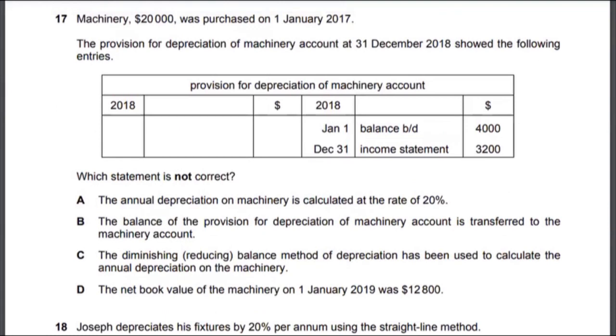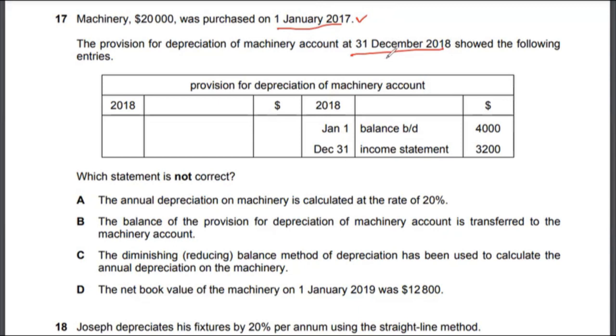So multiple choice 17, let's look at multiple choice 17. Machinery of 20,000 was purchased on 1st January 2017. The provision for depreciation of machinery account at 31st December 2018 showed the following entries, right? So this is the account for provision for depreciation, and it's basically showing depreciation expense that has been accumulated since the date of purchase. The date of purchase was 2017, and the balance is being shown at 31st December 2018,